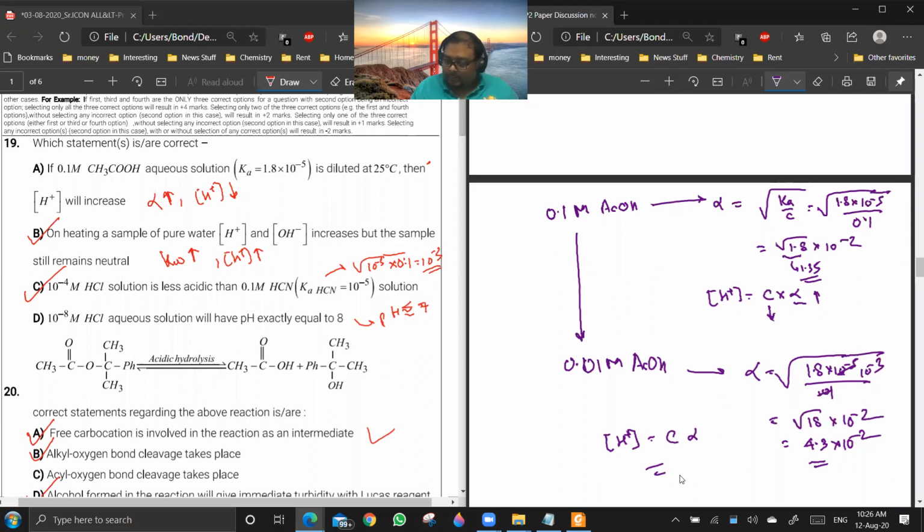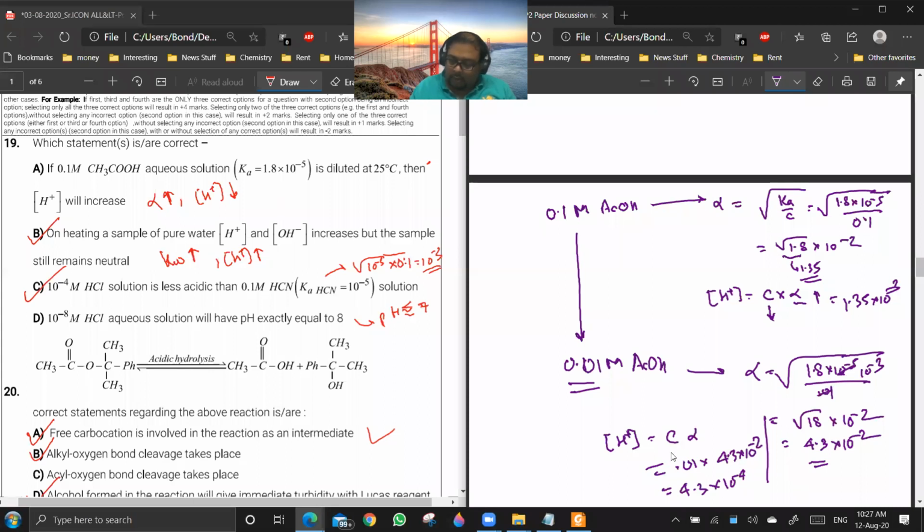But if you are writing H plus concentration, that is C into alpha. What is C? C has decreased like 10 times. In this case, it will come out to be 1.35 into 10 to the power minus 3, minus 2 into 10 to the power minus 1. In this case, it will come out to be 4.3 into 10 to the power minus 2, plus 4.3 into 10 to the power minus 4.